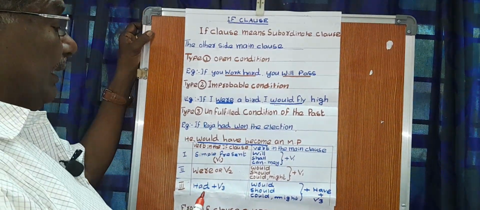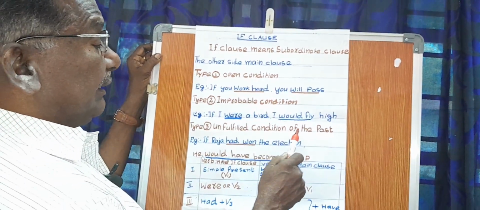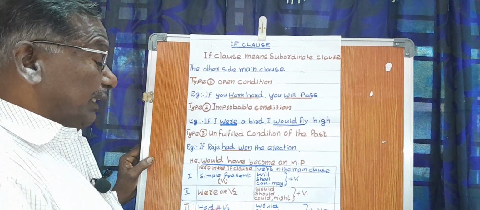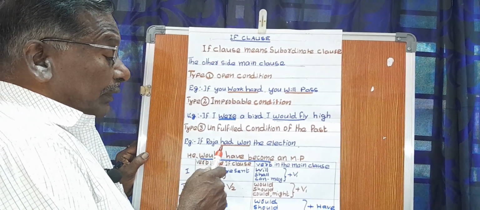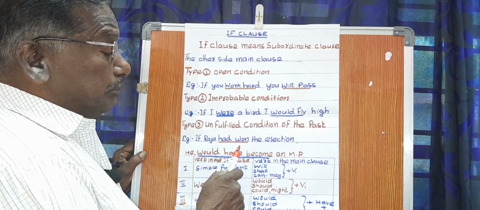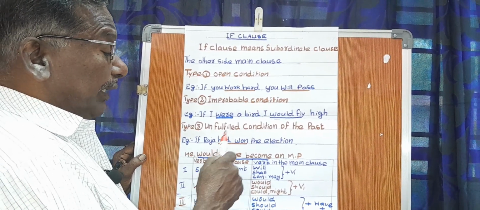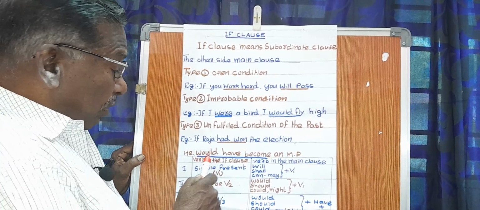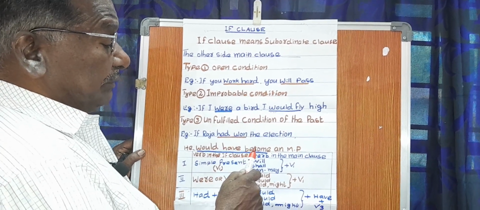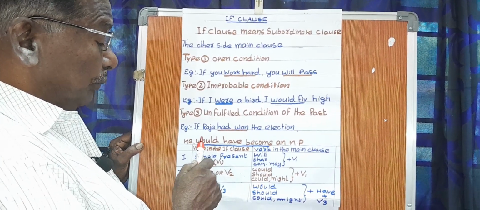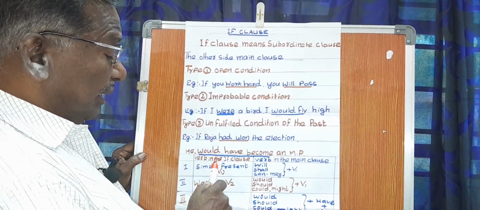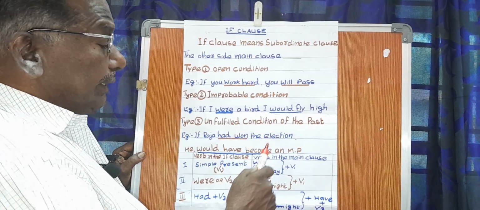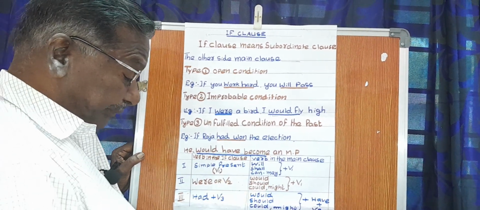The rule is that in the unfulfilled condition, you have to bear in mind that if the if clause contains had plus V3, the main clause will be followed by would have plus V3. The rule is would have or should have or could have or might have plus V3. This is the rule, and it is often asked.